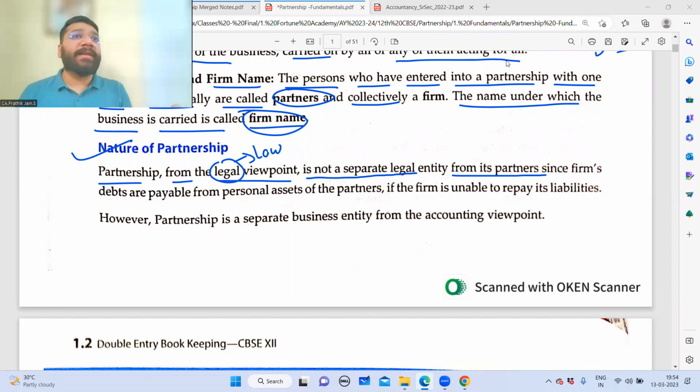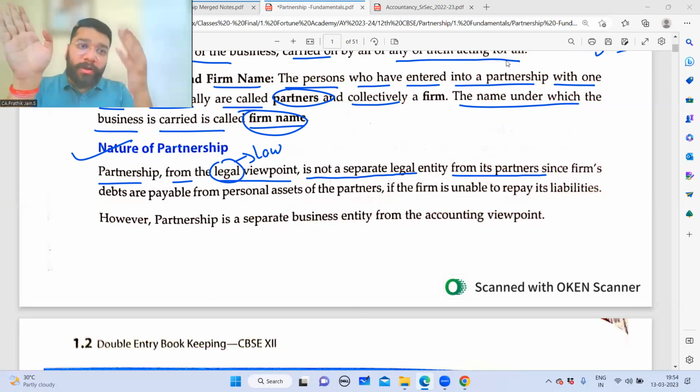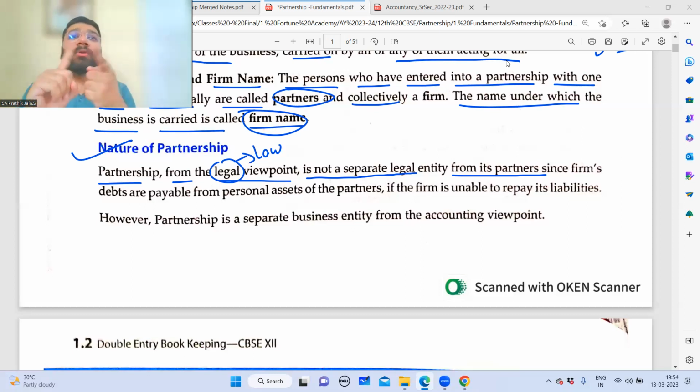So law says that, hello accounting, from your viewpoint, business will be different, owner will be different. But for me, business and the owner both are the same. If business does anything wrong or illegal, it is as good as the partner doing that wrong or illegal. And the partner will be penalized, punished, or even prosecuted. Hello, is it clear? Online people, am I clear? Yes, sir.